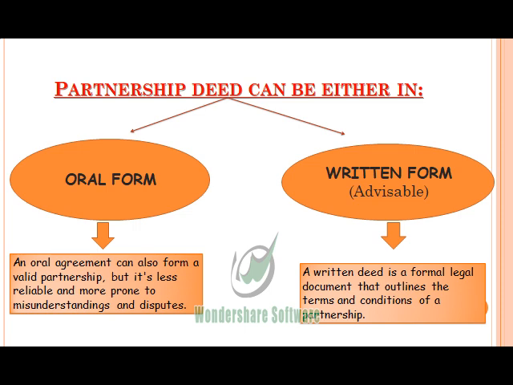Written form is the most reliable one because it does not create disputes or conflicts among the partners, because they know that they have signed in writing. In the oral form they know that they have agreed verbally, so they can create disputes or misunderstandings regarding the specific terms and conditions agreed by them verbally during the partnership deed agreement.